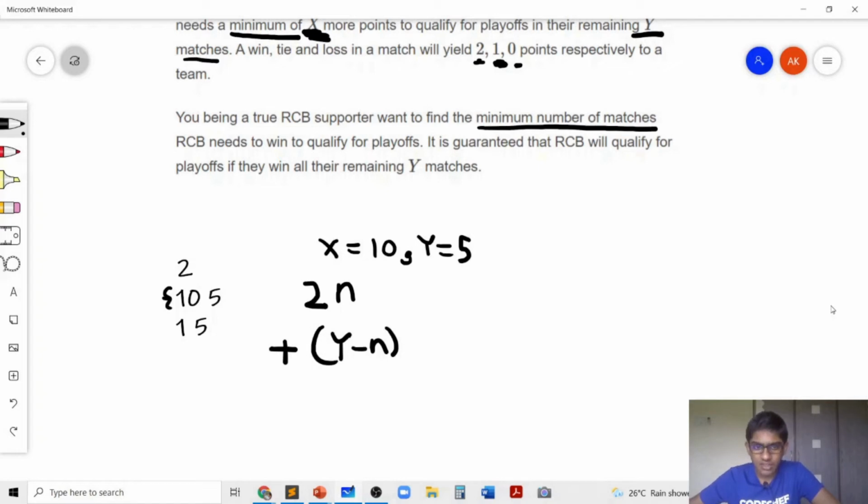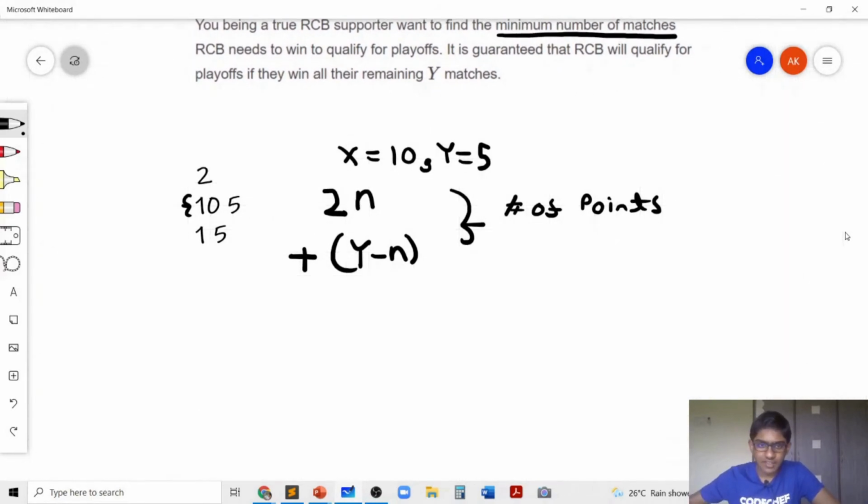Hence, this is the number of points RCB gets if RCB wins N matches. So let's take this value to be N plus Y. Now what we need is N plus Y to be greater than or equal to X. That's exactly what we need to find out.